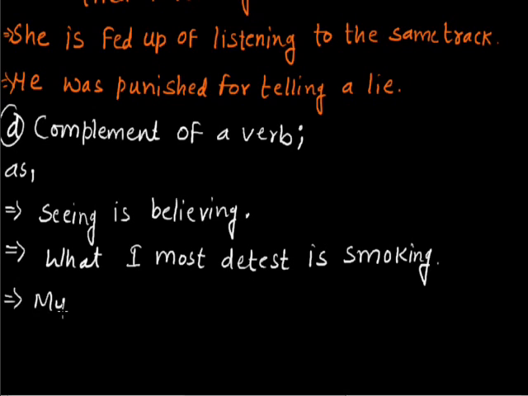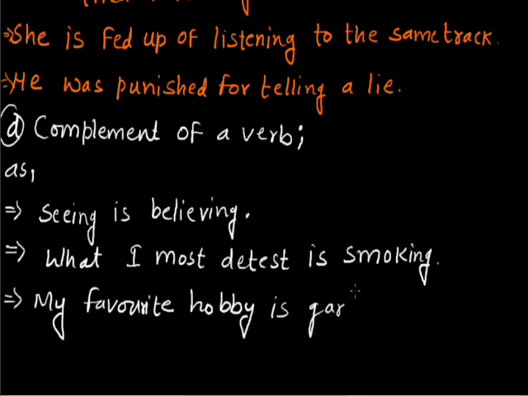My favorite hobby is gardening. Here in all the three sentences, the verb believing, smoking, and gardening, they have been used after the helping verb is, and here they are working as the complement of the verb is.